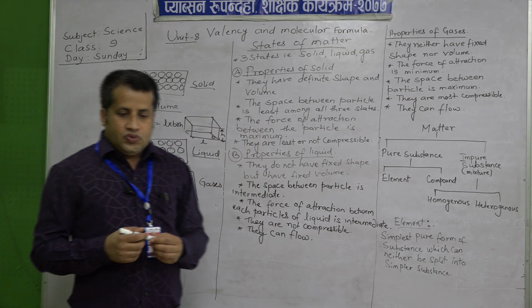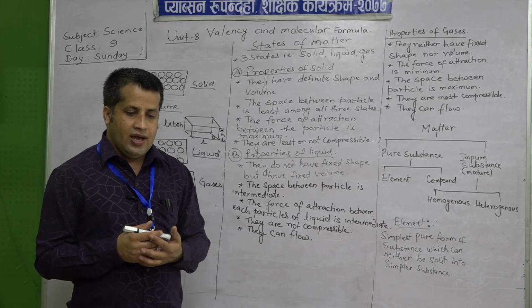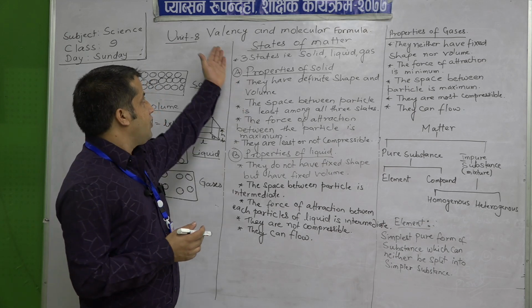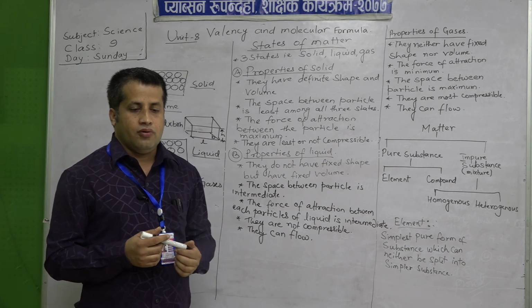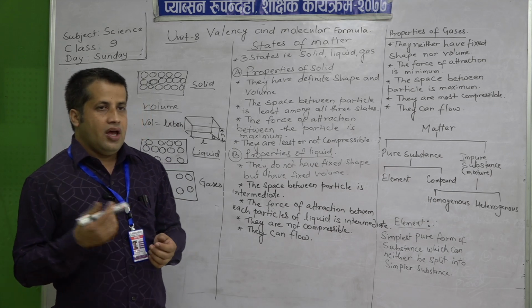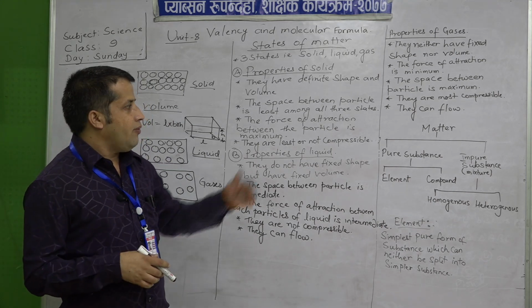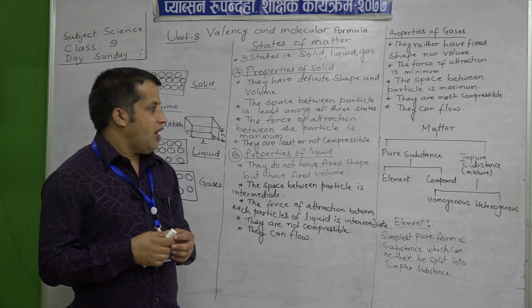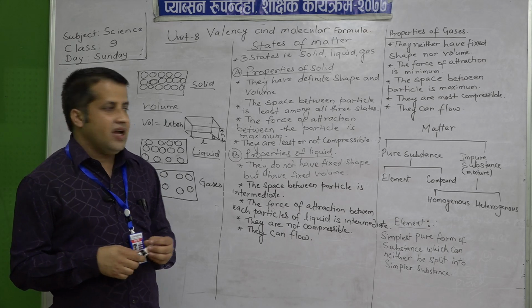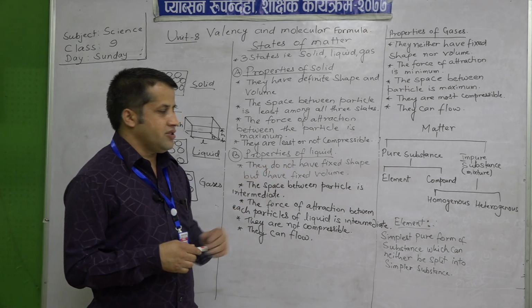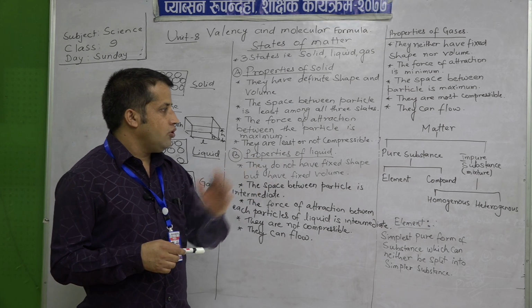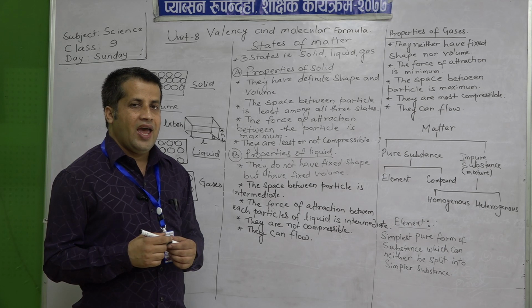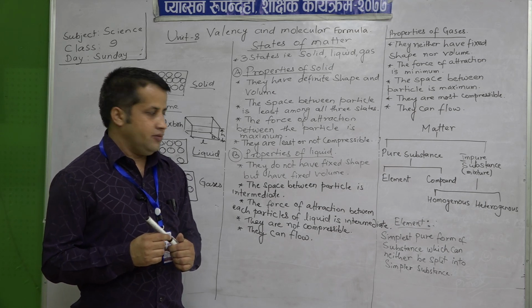Now, in our course, we have to study the types of matter, and the topic itself is valency and molecular formula. So, before that, we have to revise some points about the matter itself. Matter broadly can be divided into two forms, that is pure substance and impure substance. Impure substance is also known as the mixture.